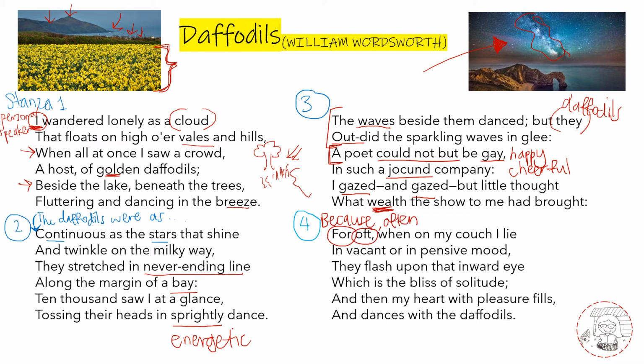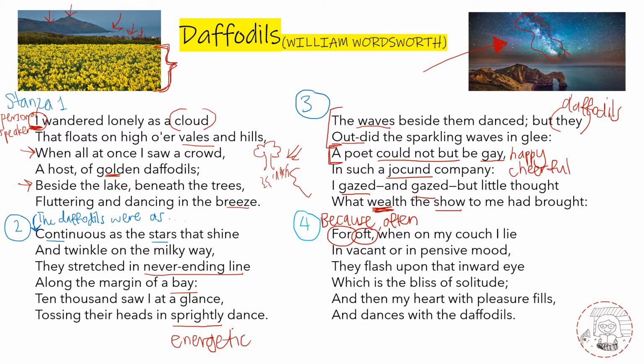So in the previous stanza, he told us that he didn't realize at that time how that view, that beautiful sight, had brought to him so much that's of value, so much wealth. And then he tells us why in the next stanza, why he said that.